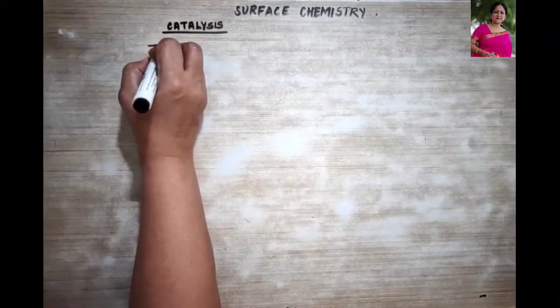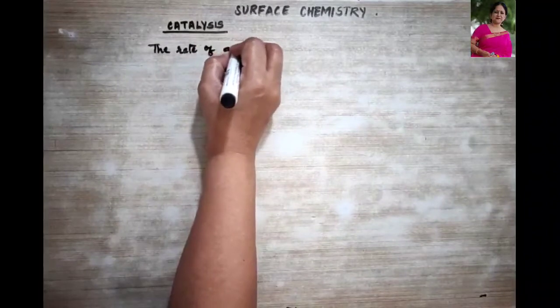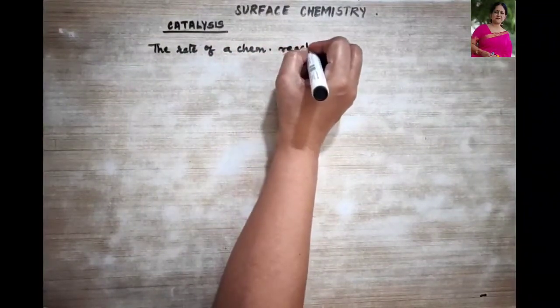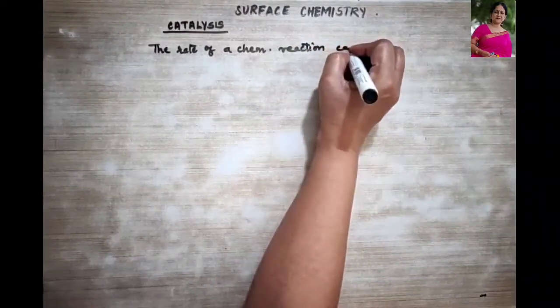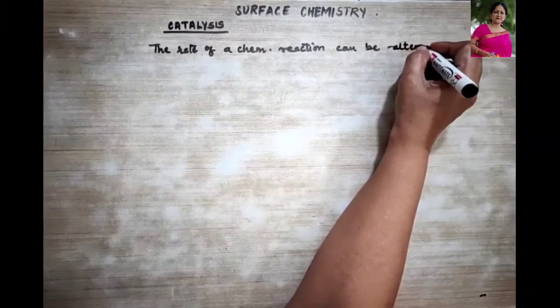Okay. So what is catalysis? As I told you, the rate of a chemical reaction can be altered.